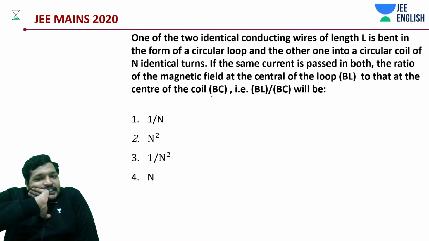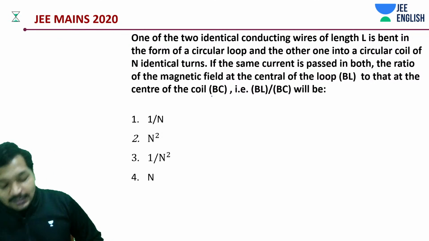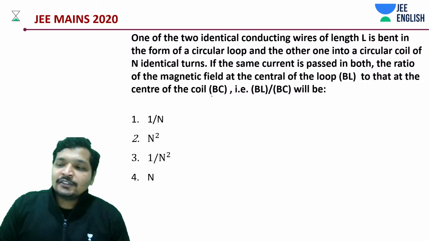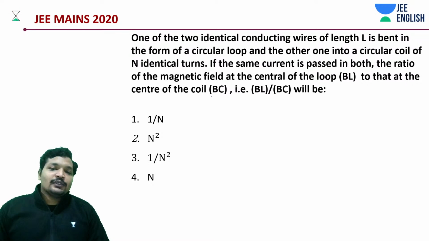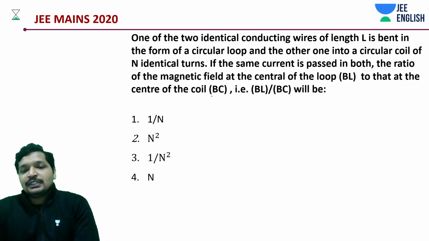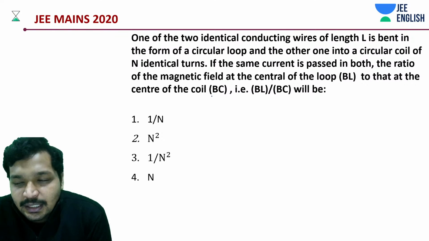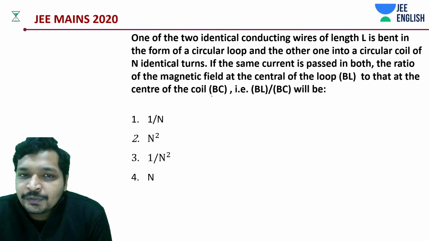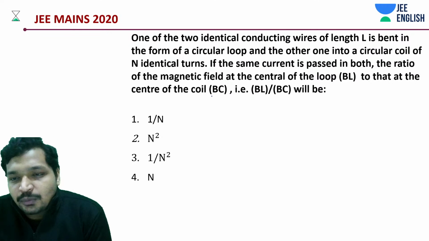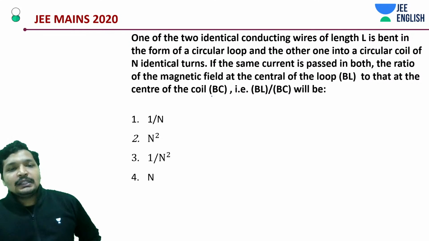Again, we have an interesting question. Let's think about this question differently. We'll solve it using both methods: the full detailed calculation, and also trying to guess the answer just by looking at the options. One of two identical conducting wires of length L is bent in the form of a circular loop.